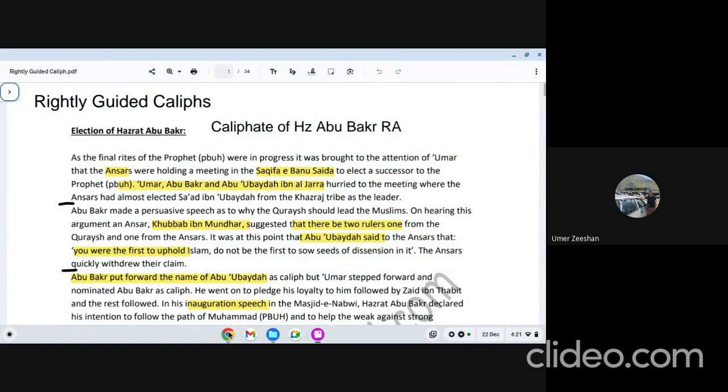One is election and expedition to Syria combined as a 10-mark question. Then the second question I personally think is false prophets, which is repeatedly asked, and zakat. So I'm coming to it, it takes 2 questions. Then the third one is the problems which he faced as a whole. So in that: zakat, apostasy movement, refusal to pay zakat, apostasy movement, and false prophets.